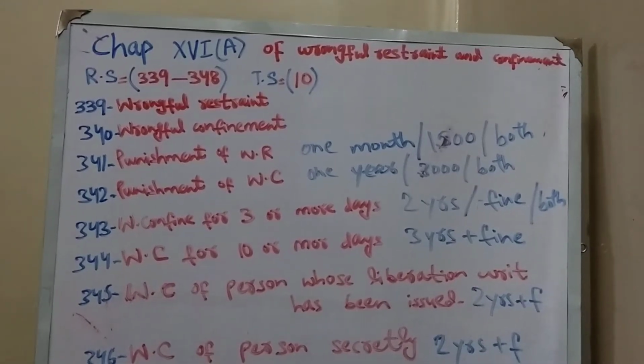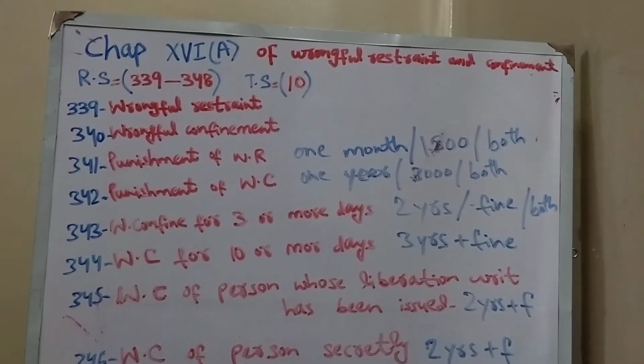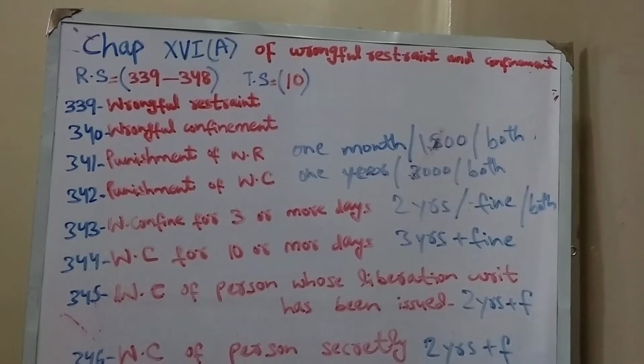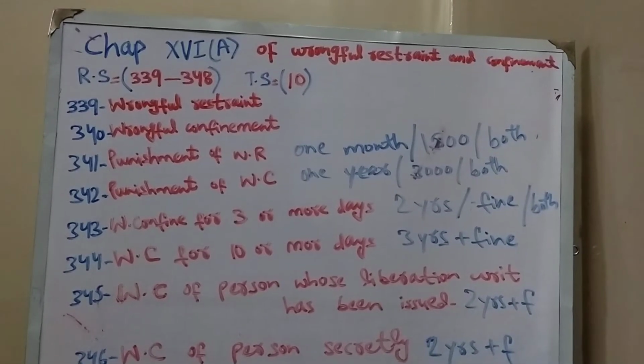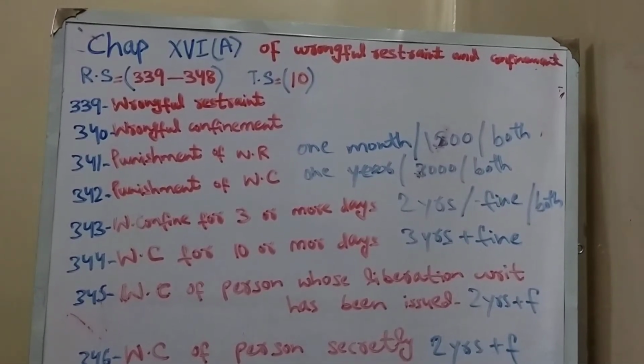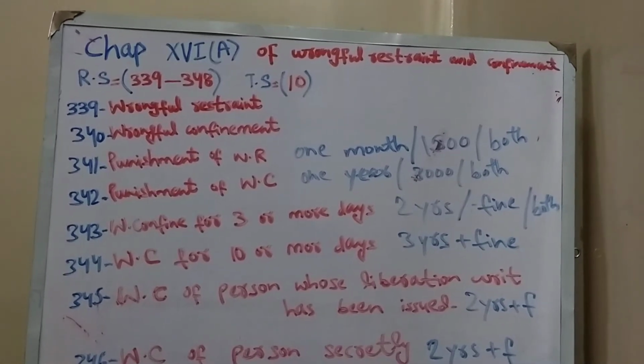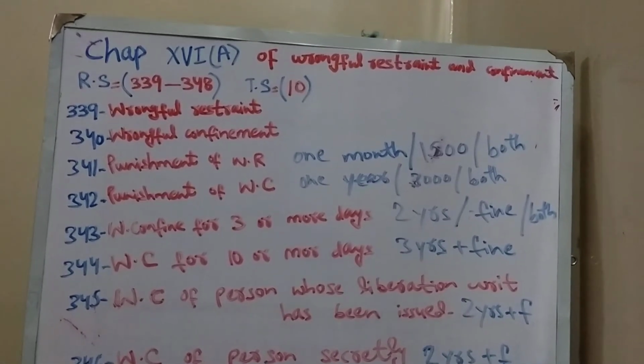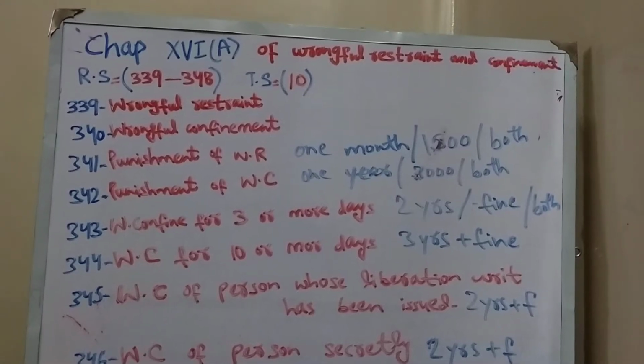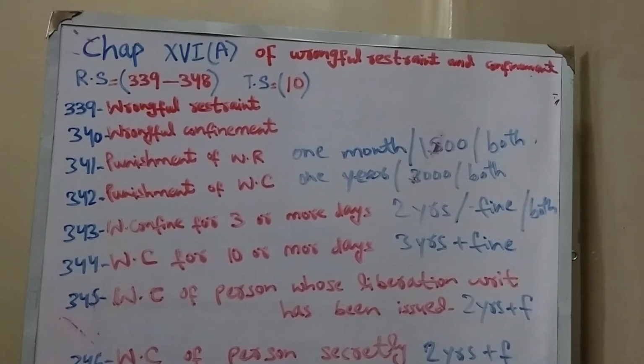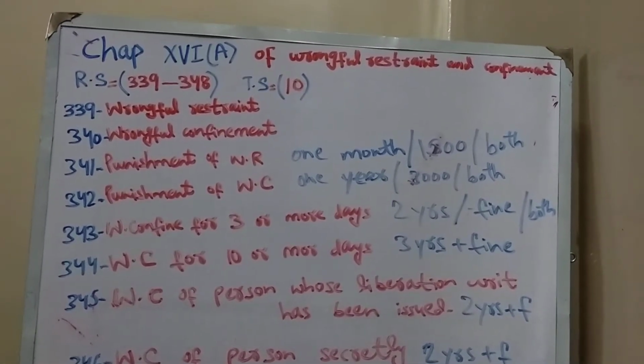When we open the PPC 1860, we see that this topic comes under the sections of chapter 16A. It's a very wide chapter, and it also includes sub-chapters like kidnapping and abduction, criminal force, assault, battery, rape, and unnatural lust. It's a very extensive topic and chapter.